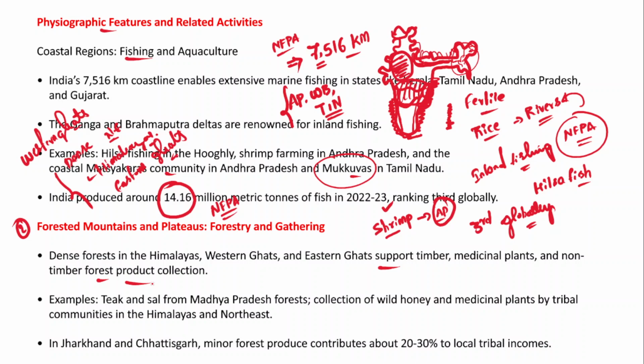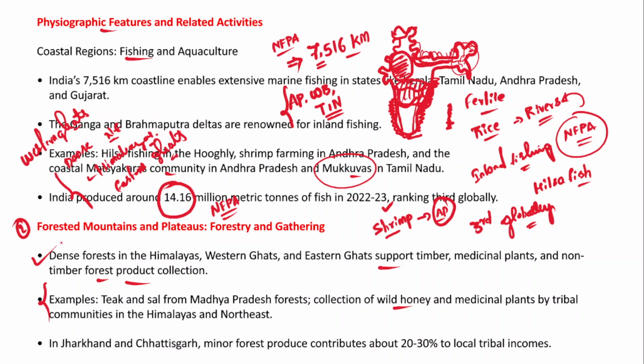Now there is one example as well for this. For example, take sal from forests in Madhya Pradesh, collection of wild honey and medicinal plants by tribal communities in the Himalayas and Northeast. So remember that when you write an answer, when you give a relevant point, it is always suggested that you include one example or relevant data so that you can score good marks.